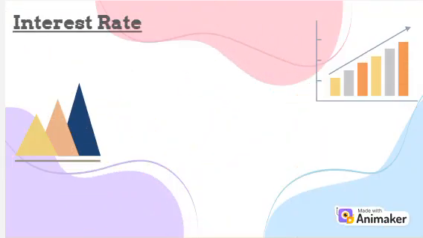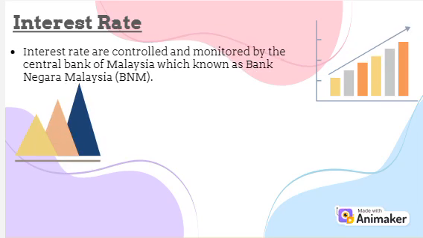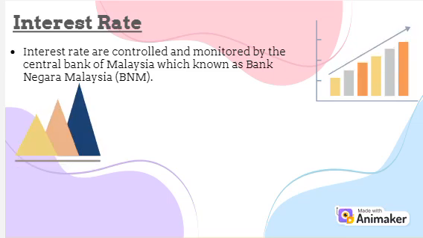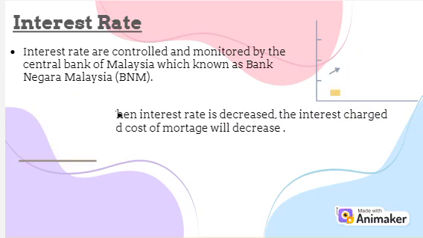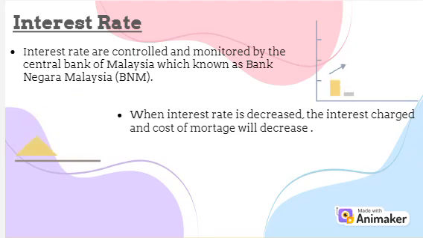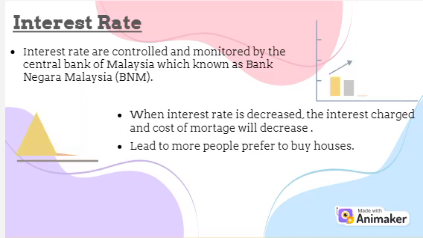The other cause of inflation is interest rate. Interest rates are controlled and monitored by the Central Bank of Malaysia, which is known as Bank Negara Malaysia (BNM). BNM will increase or decrease the interest rate to control the liquidity and economic growth and ensure the stability of the economy. When the interest rate is decreased, the interest charged and cost of mortgage will decrease. This will lead to more people preferring to buy houses.